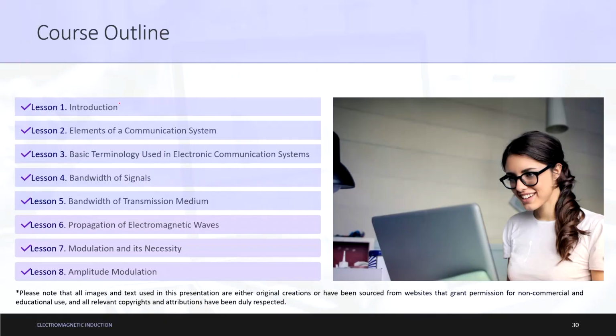In the last lecture, I will go a little fast today. Lessons 1, 2, 3, 4 and 5 are done. In lesson number 6, in the last lecture we were talking about sky waves. Ground wave is completed. A little more discussion is required regarding sky waves. Let us begin our discussion.